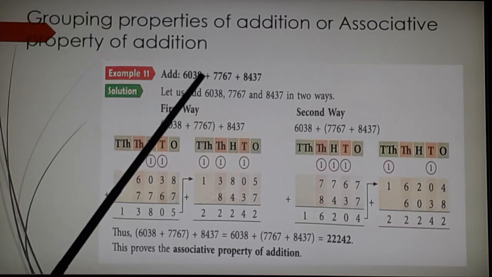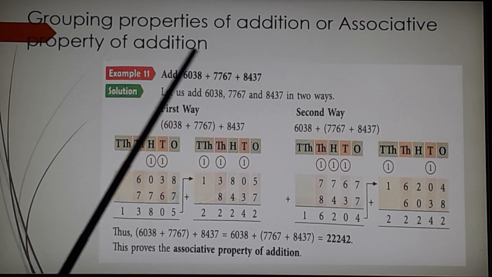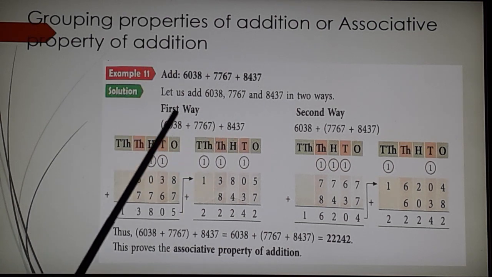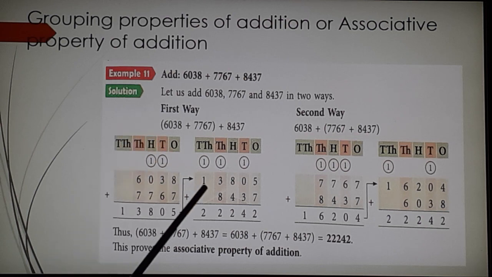Next, the last property, the associative property of addition. If I have three addends and I change the grouping, the sum remains the same.